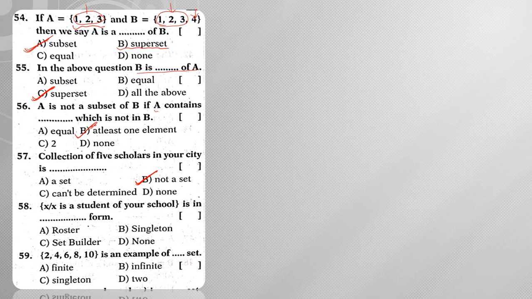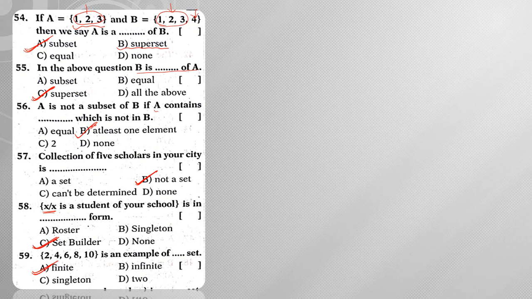Next, {x : x is a student of your school}. Whenever you have x in this form, it is the set builder form. Next, {2, 4, 6, 8, 10} is an example of a finite set.